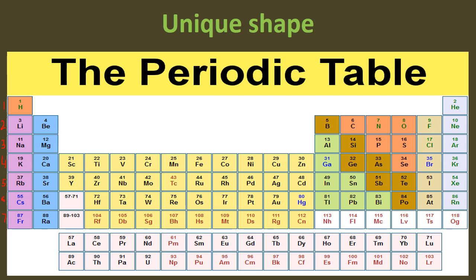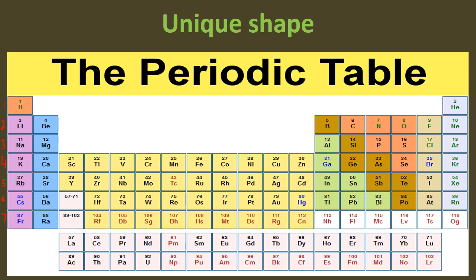Now you are now thinking that why 32 elements are not arranged in a single line in period number 6 and 7. Yes, this is the basic reason of the unique feature and unique shape of periodic table. If all the 32 elements are arranged in a single line, it doesn't look good. So that's why from atomic number 57 to 71 in period number 6 are placed below the periodic table.